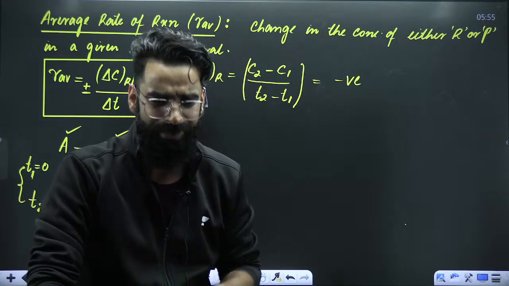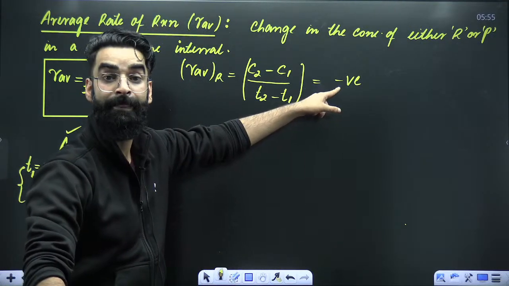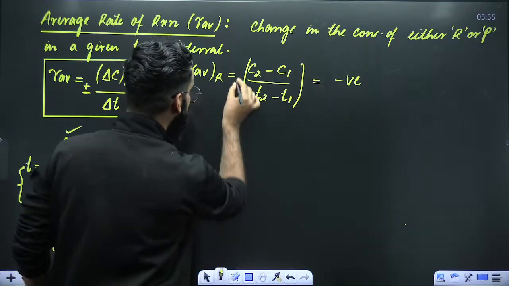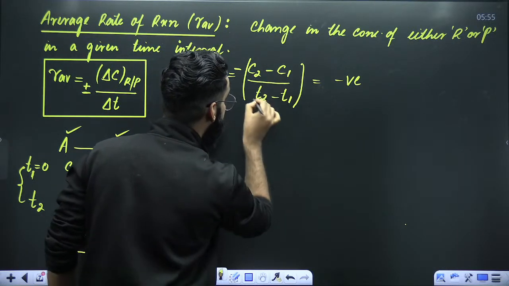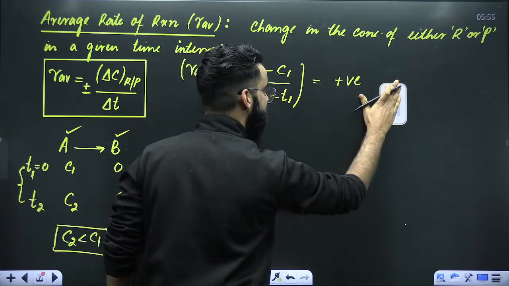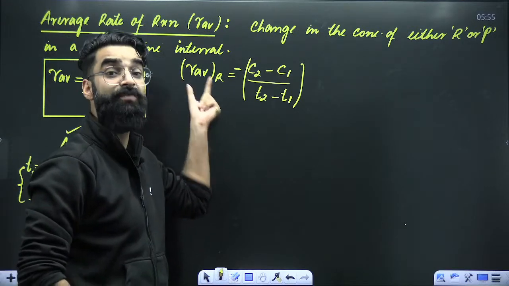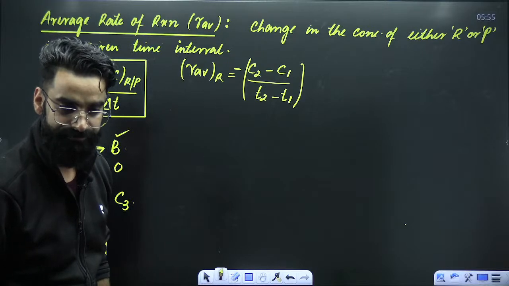Speed cannot be negative. Rate cannot be negative, right? But here it's coming out to be negative. So in order to make it positive, I'll start with the minus sign, so that the minus which we get from here and this minus finally make it positive. Perfect. So this is how you write the average rate of reaction with respect to reactants.